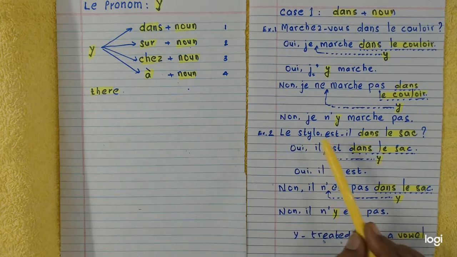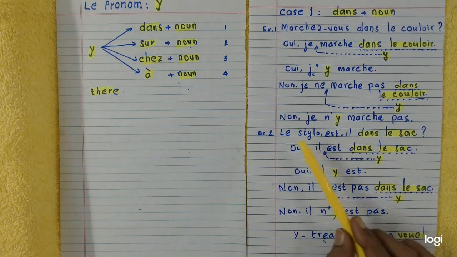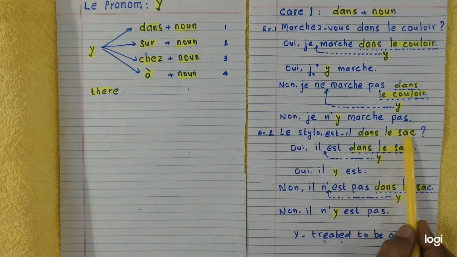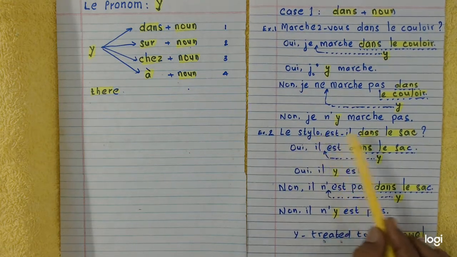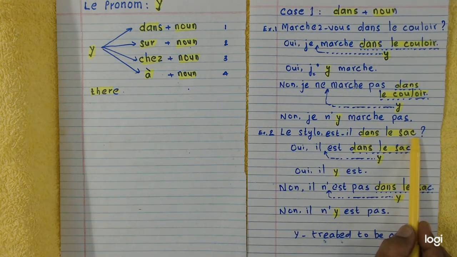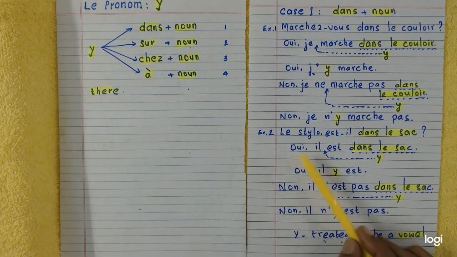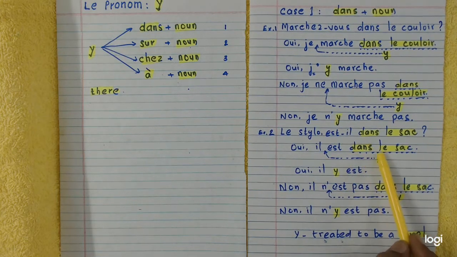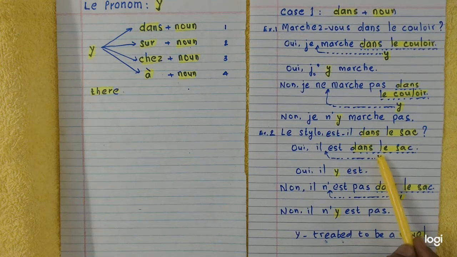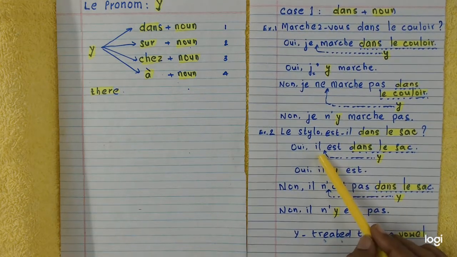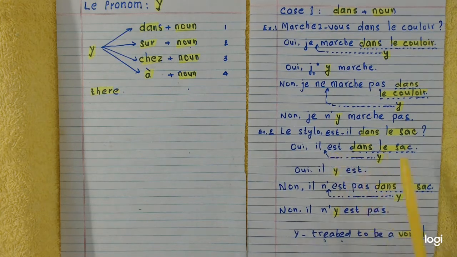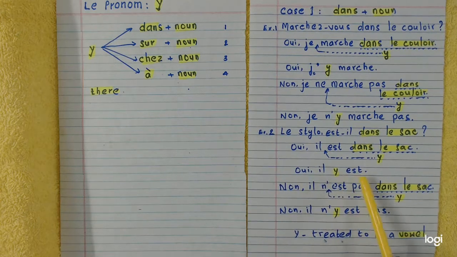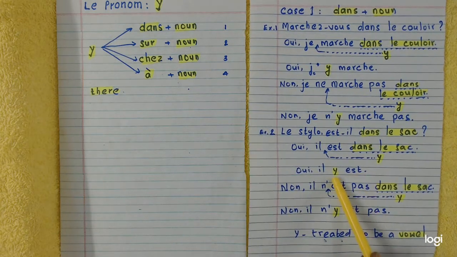Le stylo est-il dans le sac? The pen, is it in the bag? Is the pen in the bag? That's the question. Oui. Yes, it is in the bag. Dans plus noun can be replaced by Y, and Y is written before the verb être, a. So you get the affirmative answer. Oui, il y a. Yes, it is there.